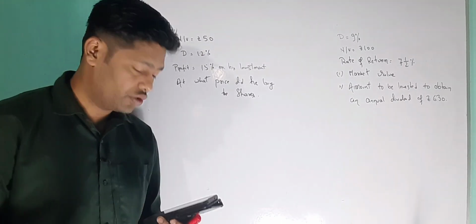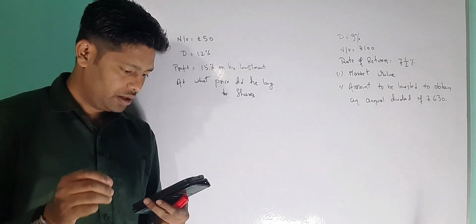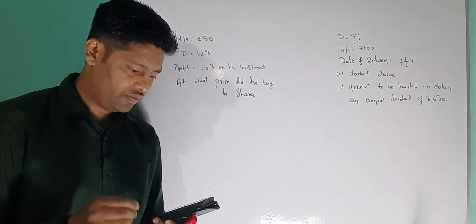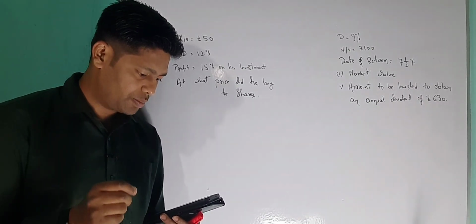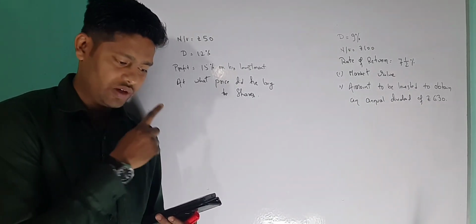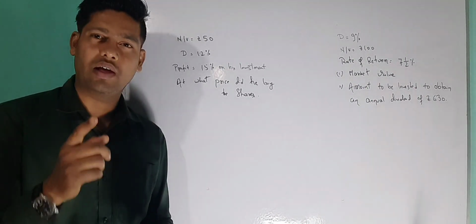So I will read a question for you. The first one: a man buys 50 shares of a company which pays 12% dividend. He buys the shares at a price that his profit is 15% on the investment. At what price did he buy the shares? Means we have to find out the market value indirectly.